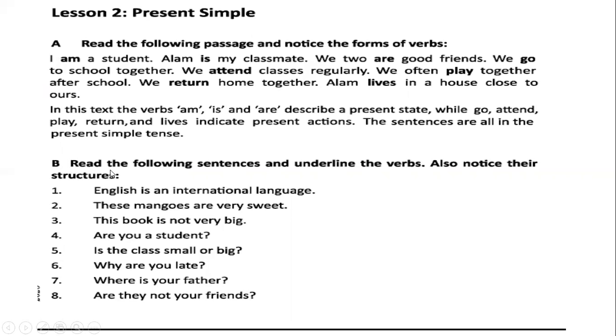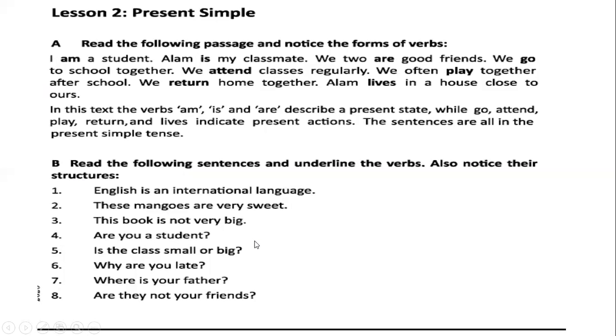Okay, now this activity. You will note down these sentences in your notebook and find out and underline the verbs. Here, are these verbs state verbs or action verbs? When you say is, are, these are all verbs. In these sentences, you have to underline them and say what type of verbs they are.